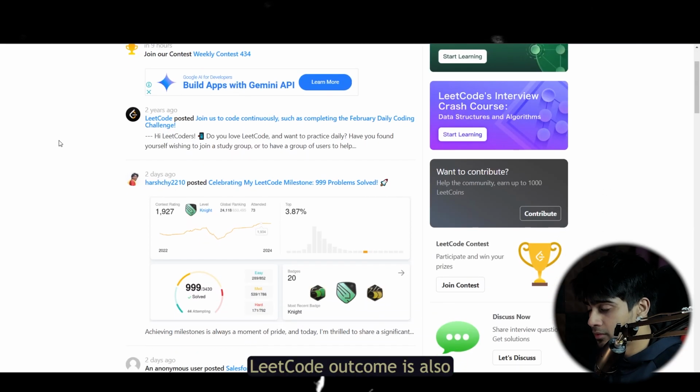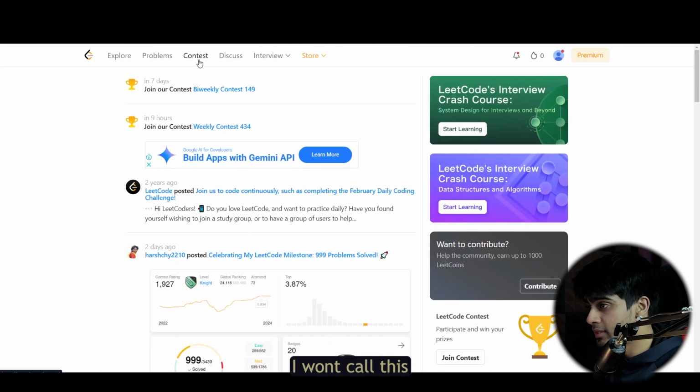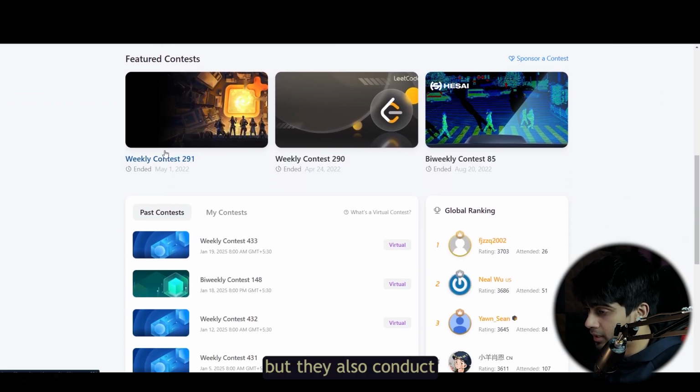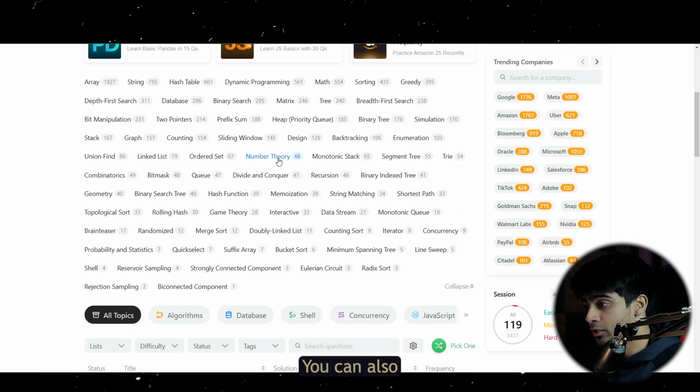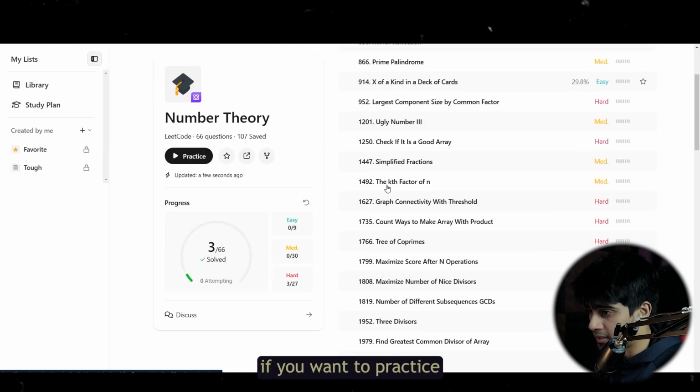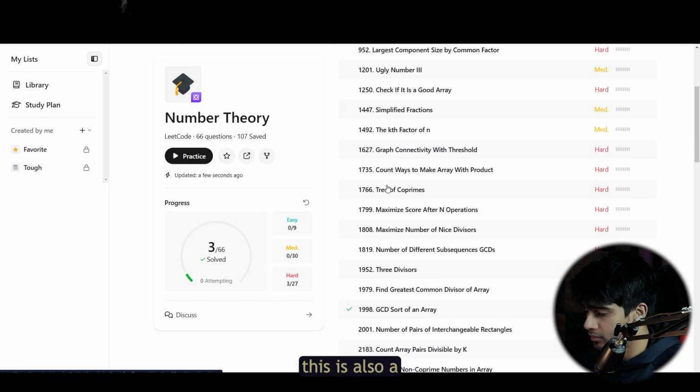The third website in our list is leetcode.com. So again, leetcode.com is also a pretty famous website. I won't call this a competitive programming website, but they also conduct weekly contests and bi-weekly contests. They also have a wide variety of problems to solve. You can also segregate the problems if you want to practice a particular algorithm. So yeah, this is also a pretty great site.